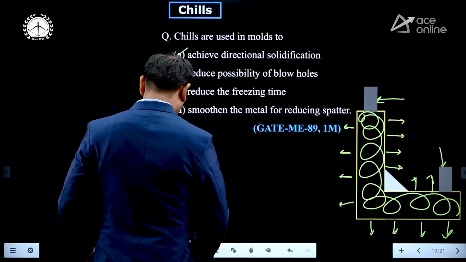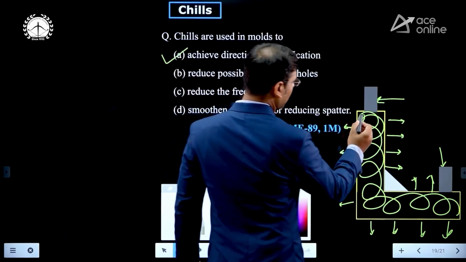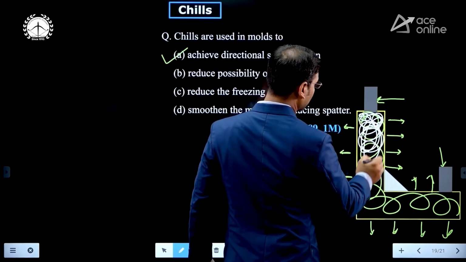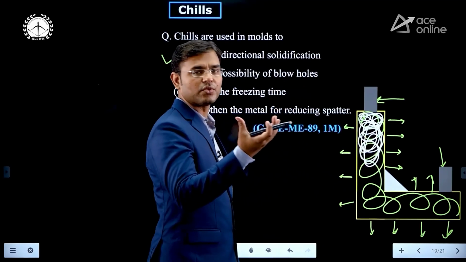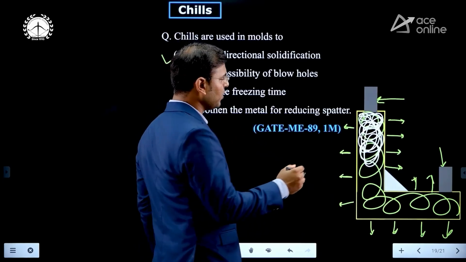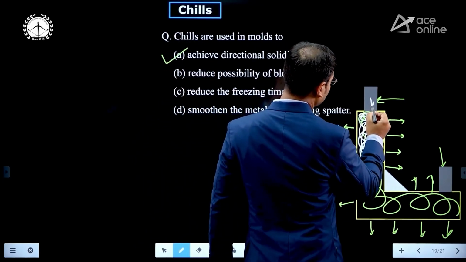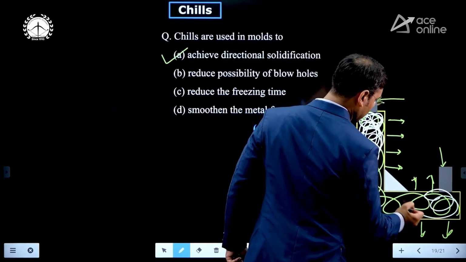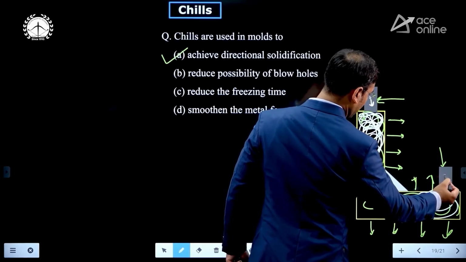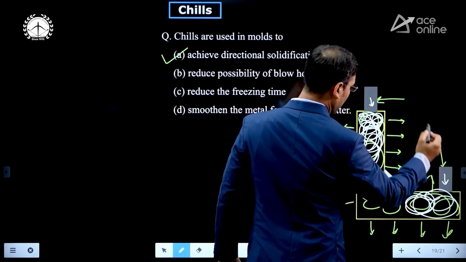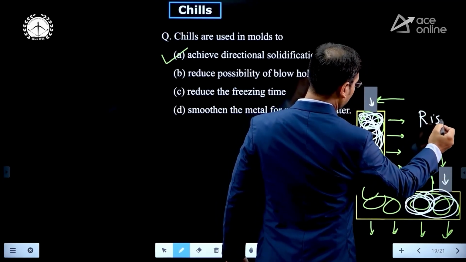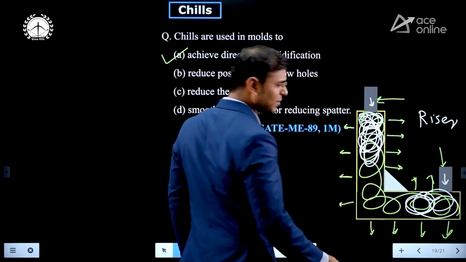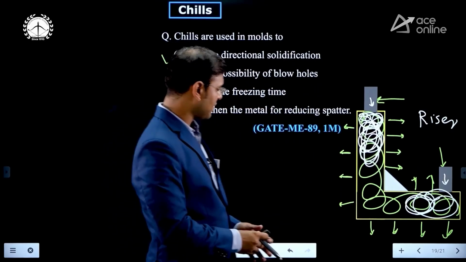Then you can see that some part is going to convert into solid. This part will convert into solid first. But when this part converts into solid first, it is going to shrink and it requires a volume of molten metal. Then this riser supplies the volume of molten metal. When this part is converting into solid, this part is also converting into solid. And when it requires the volume of molten metal, this riser supplies it. But in that area, the heat transfer is very less.